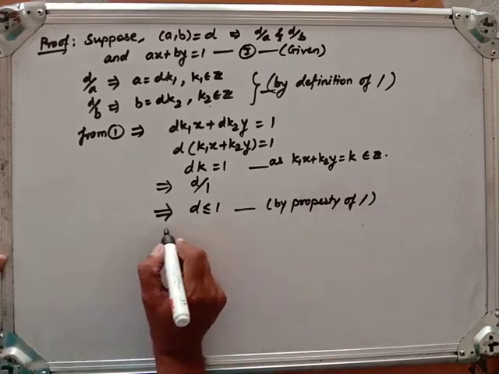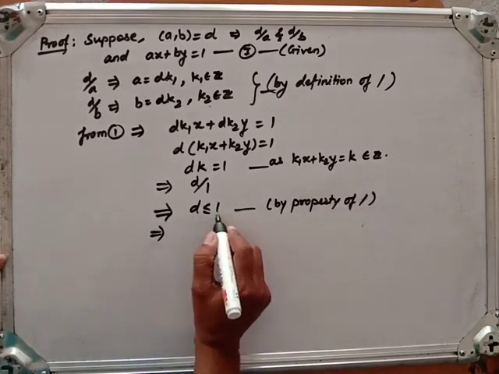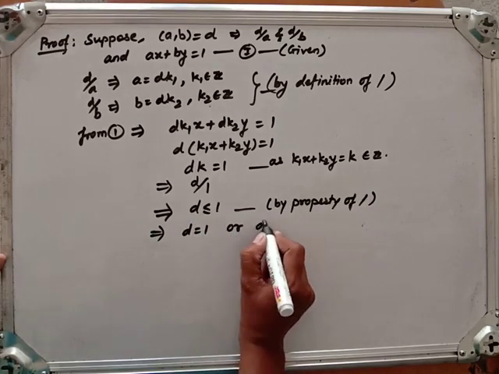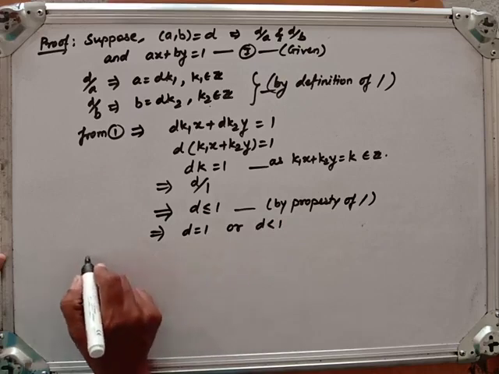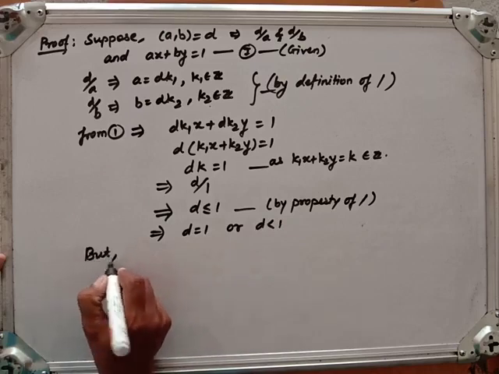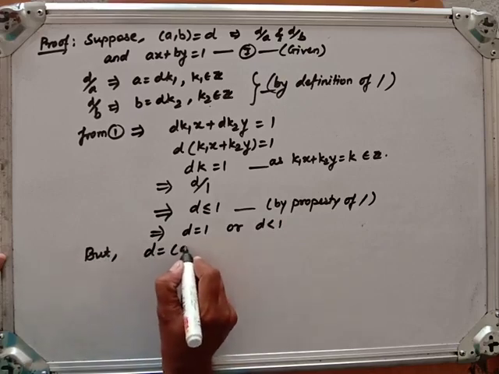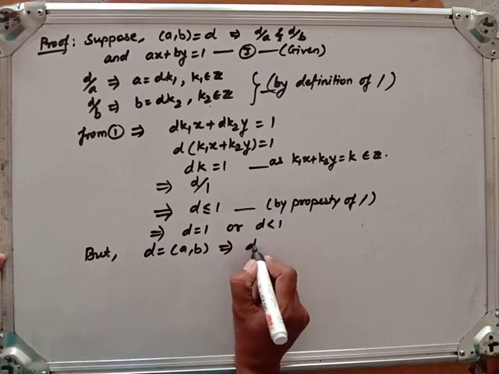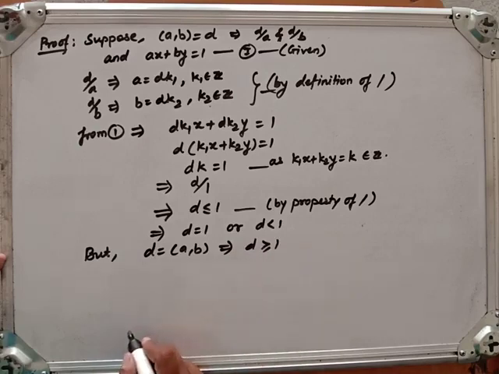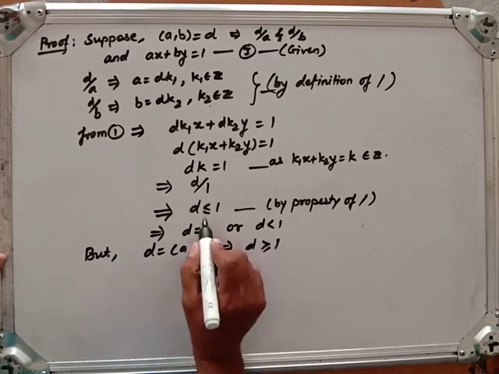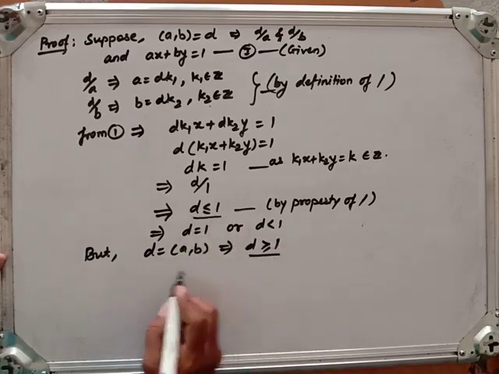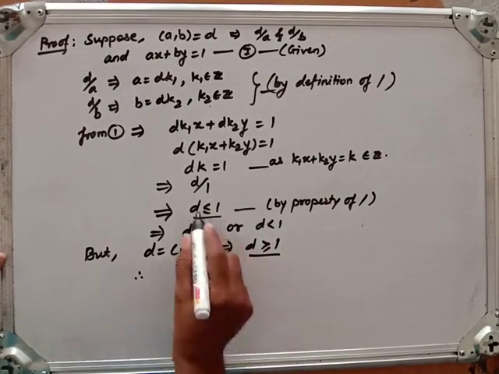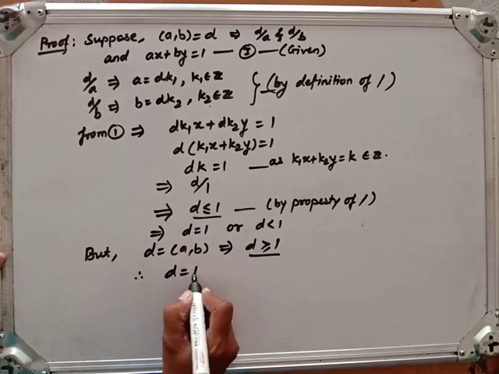So D is either 1 or strictly less than 1. But D is the GCD of A and B, so by the definition of GCD, D is greater than or equal to 1. Therefore, from these two things we can say D is equal to 1.